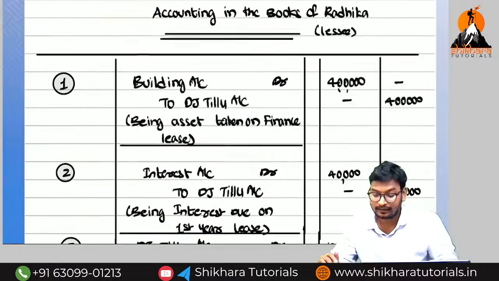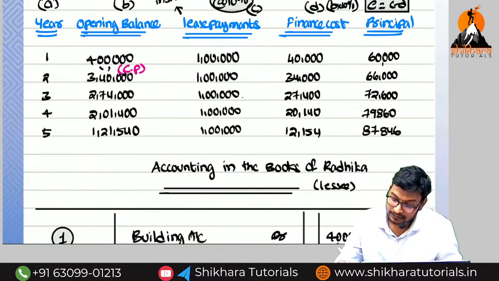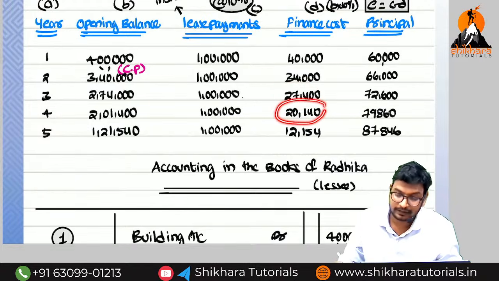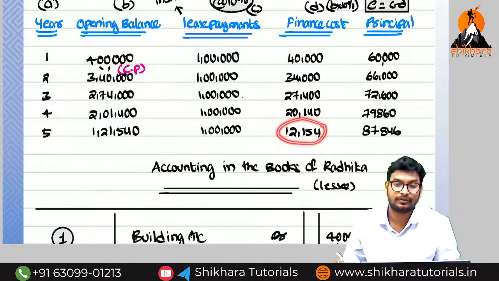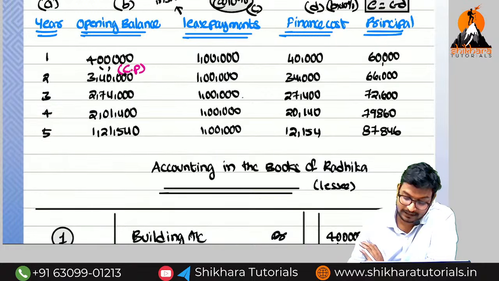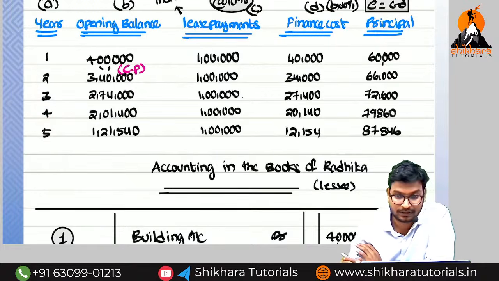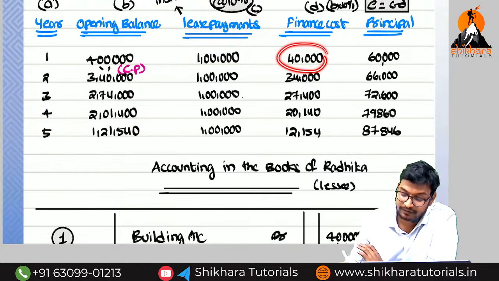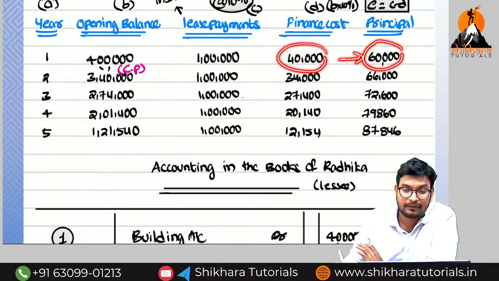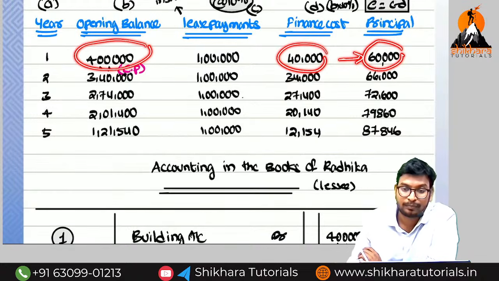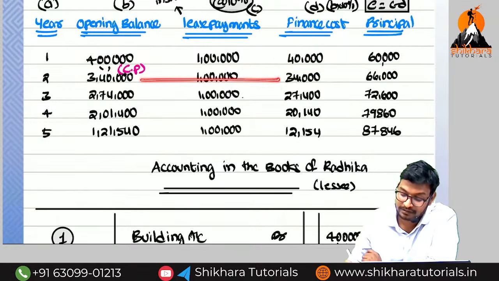What is the third year interest? 27,000. And then 12,154. So like that you need to do it. Okay guys, is everything fine? It is the same as the hire purchase model. This one is called the cash price, and these are the installments. Lease payments are nothing but installments. From this we reduce the finance cost and get the principal. The principal means we have paid. For that reason we reduce it from the opening balance, and only on the remaining amount do we charge the interest.